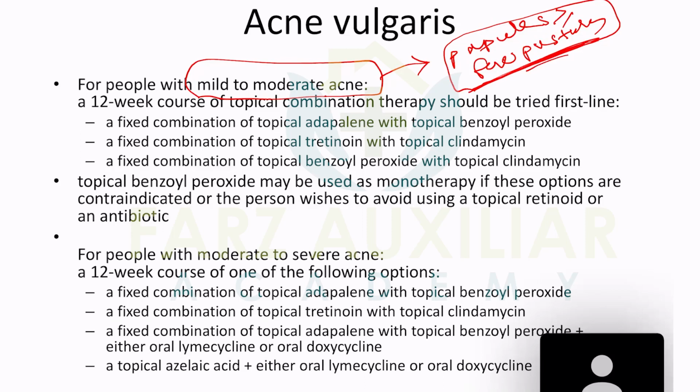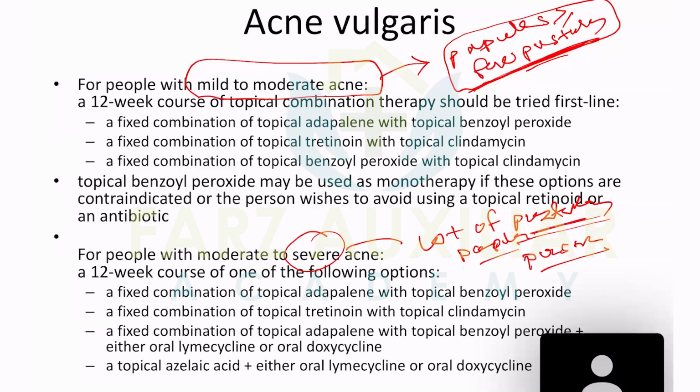But when it's severe, there would be a lot of pustules, and papules are fewer than pustules. So you need to know in the question whether pustules are many or not, because the treatment is different.